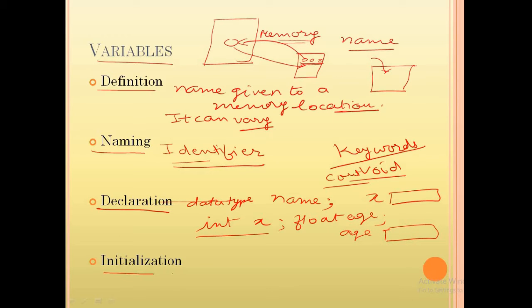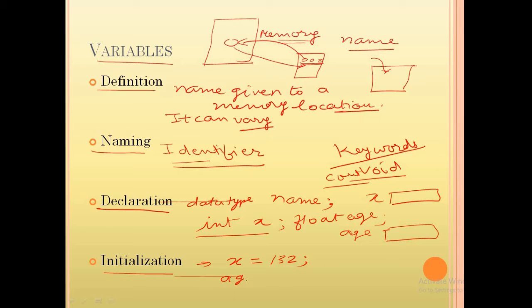Then what is initialization? The next important thing is how you are going to assign the values. Now you have variables, you have empty boxes. Now how to keep the values inside these boxes? It is a very simple statement. This is called assignment statement or the initialization statement. When you assign the value to a variable for the first time, then it is called initialization. You can assign the value to a variable as many times as you want in your program. It is like the name of the variable, assignment operator, and the value you want to assign.